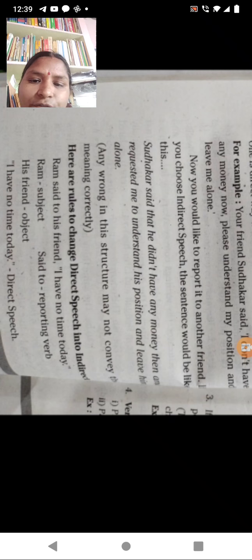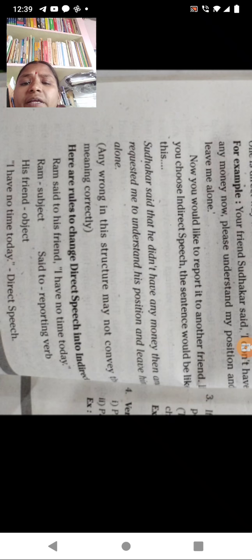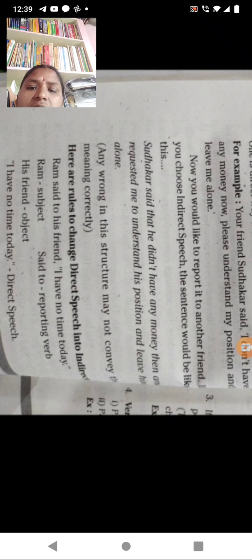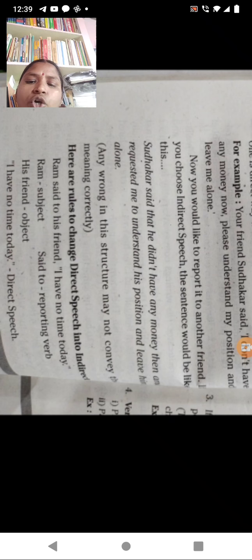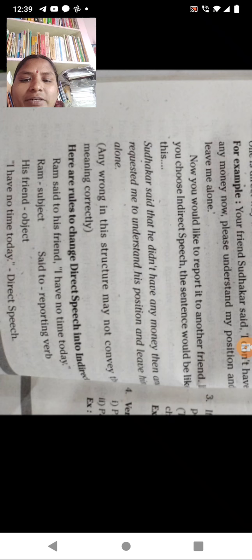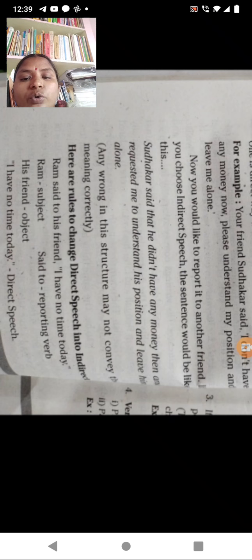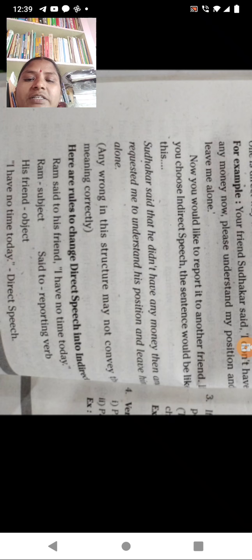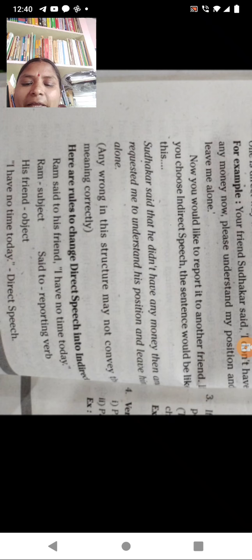Let us go to the next thing. Here are the rules to change direct speech into indirect speech. What are the rules we are going to follow? There are a few rules. See here: Ram said to his friend, "I have no time today."